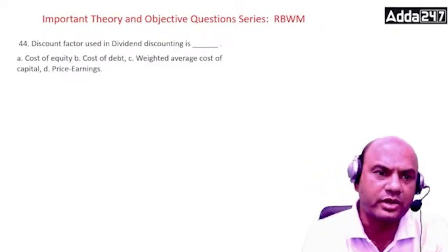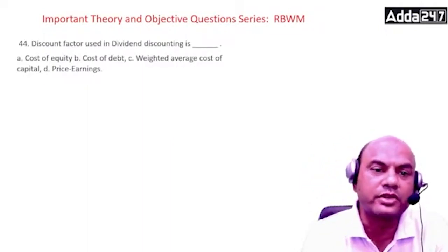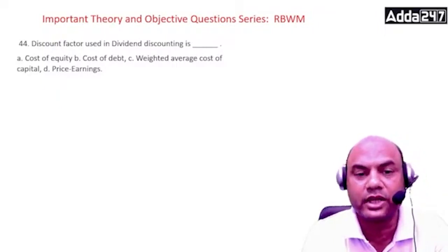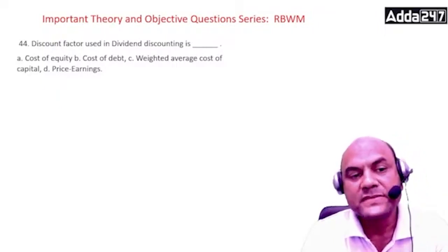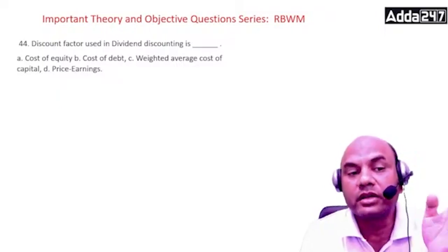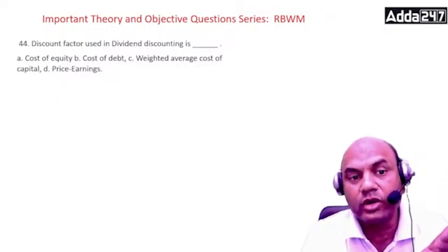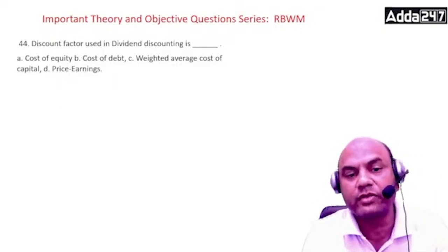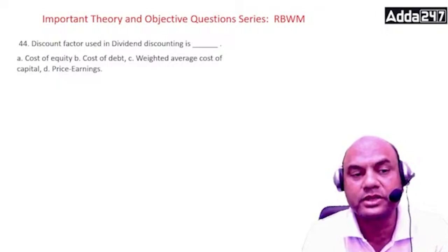Got it? Next, the discount factor is used in dividend discounting. What is the discount factor? In dividend discounting, we want cost of equity, cost of debt, weighted average cost of capital, and price to earnings. So what is that called?